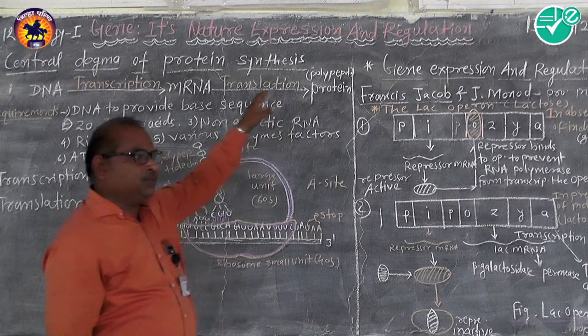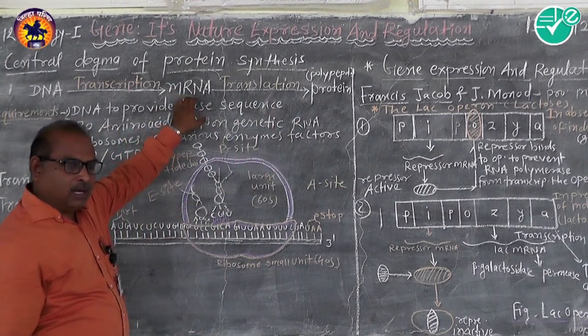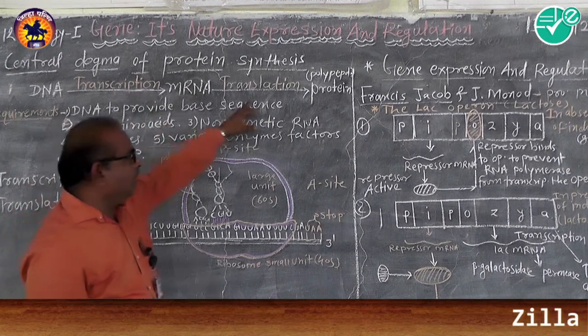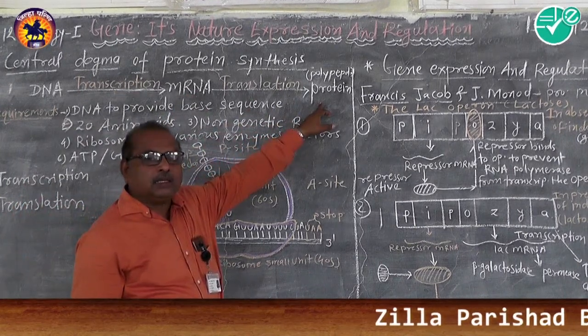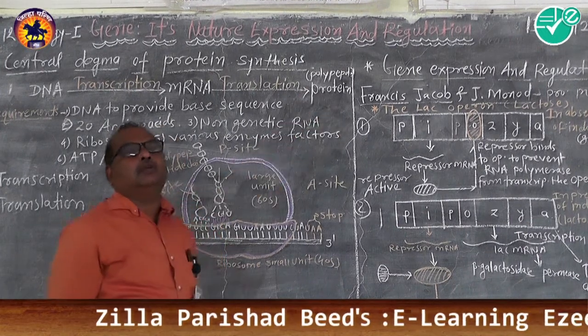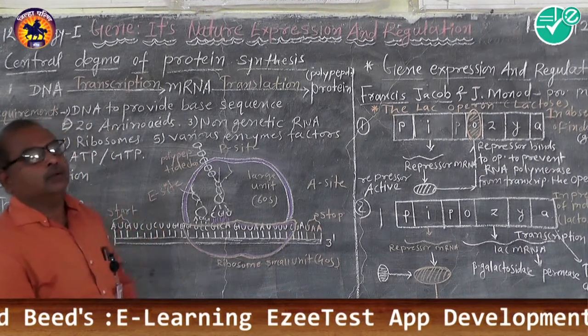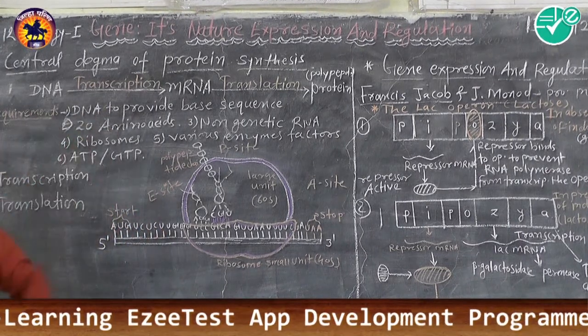That is, the polypeptide chain is formed by translating the sequence of mRNA copied from the DNA, translated in the form of amino acids to form the polypeptide chain. Finally, that is nothing but the protein molecule. That is the central theme of this process.